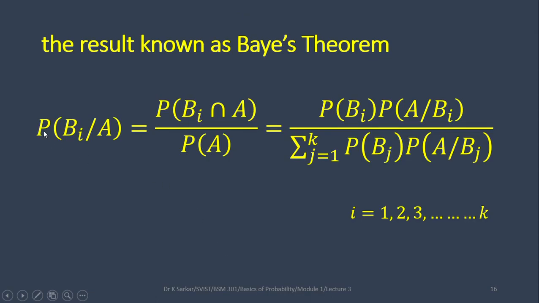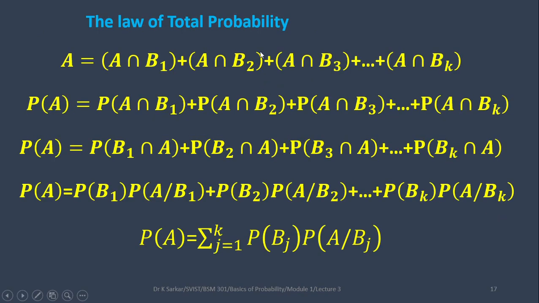What is that? Probability of Bi given that A occurred equals probability of Bi intersection A divided by probability of A, which equals, using the definition of conditional probability, in the numerator probability of Bi into probability of A given that Bi occurred, divided by, here we have used the law of total probability, and i is from 1 to k. So let us try to understand the law of total probability.